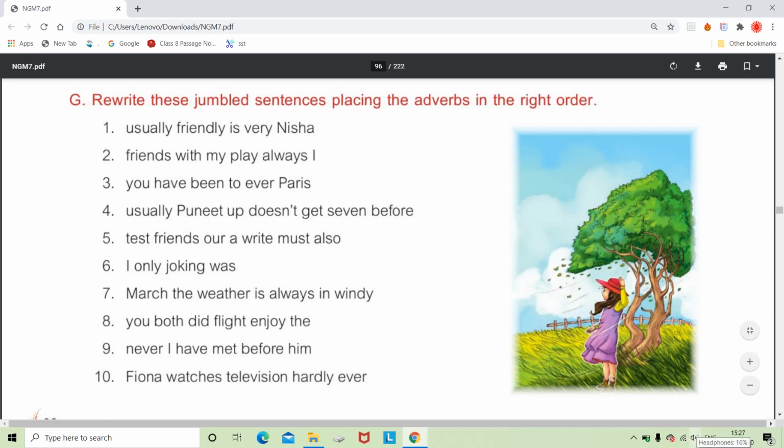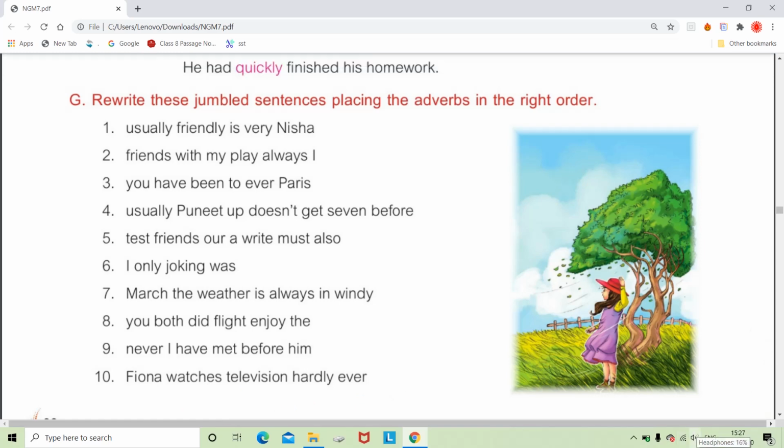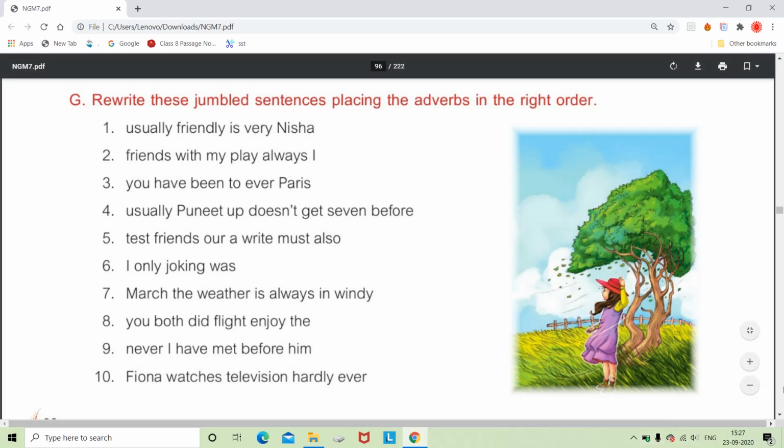So this is the chapter on adverbs. You should watch the videos whenever you forget something or whenever you are confused, and I hope you will have understood it clearly, and you will write it in your grammar magic. And the exercises for which you are not given enough space in your grammar magic, you should write them down in your notebook. Thank you.